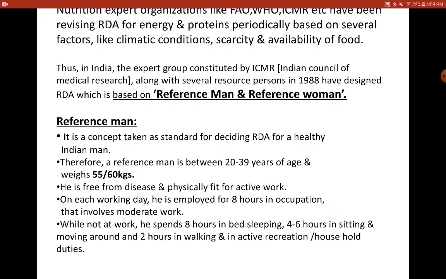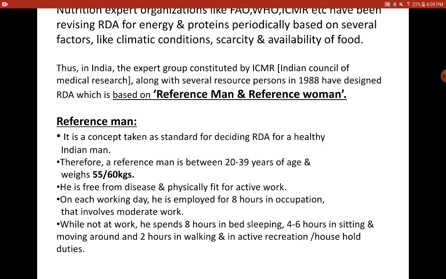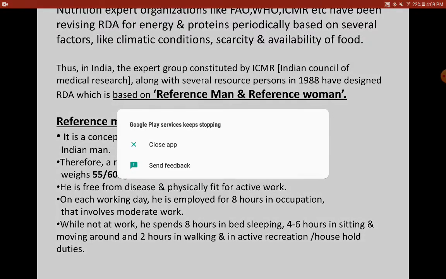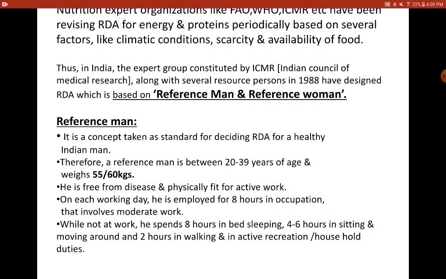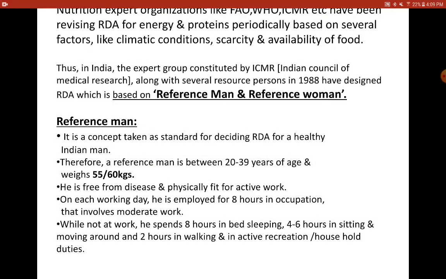They revise the RDA for energy and protein components periodically based on factors, as we just discussed, such as the scarcity and availability of food or the climatic conditions, etc. Thus in India, the expert group constituted by ICMR, the Indian Council of Medical Research, along with several resource persons, has designed an RDA which is based on what is called a reference man and reference woman.